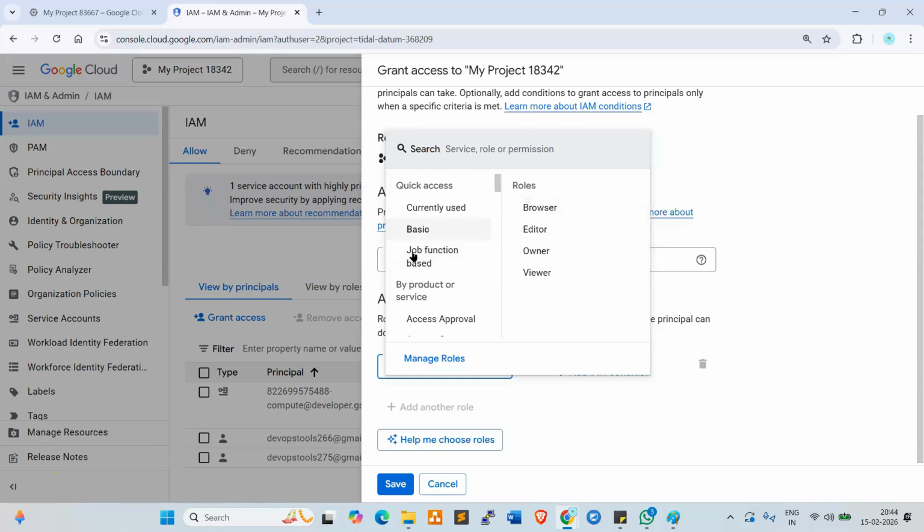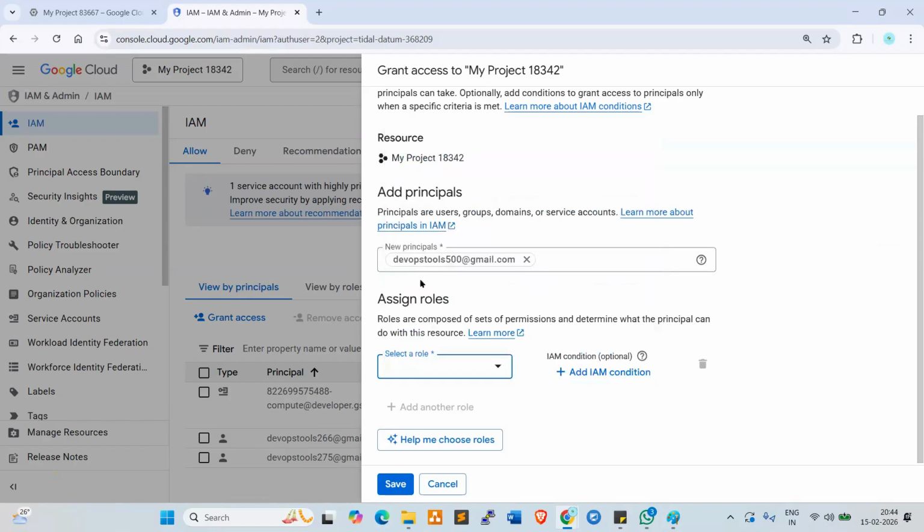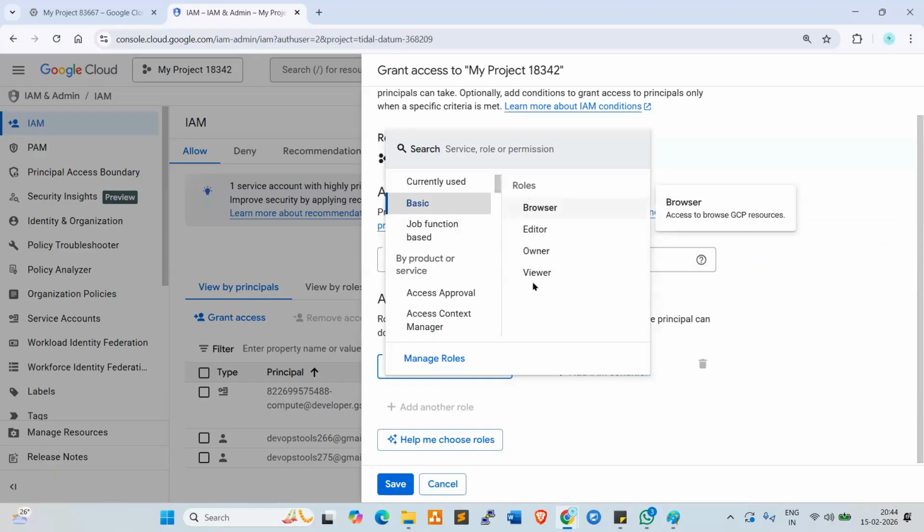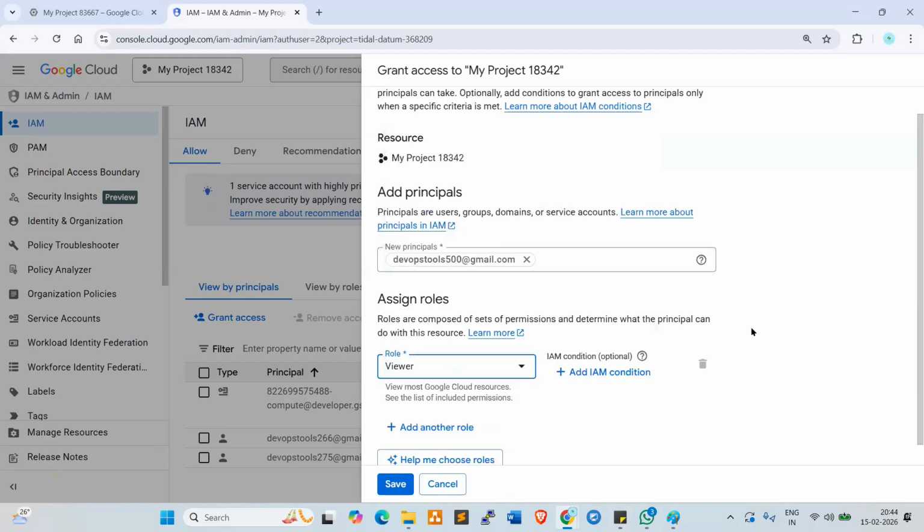Now, what I will do, I want to give a basic role. Look at here. Basic browser, editor, owner, viewer. Four types of roles are available. Now I just want to give this viewer. Click on this. Now look at here.